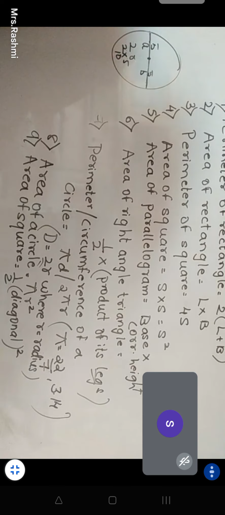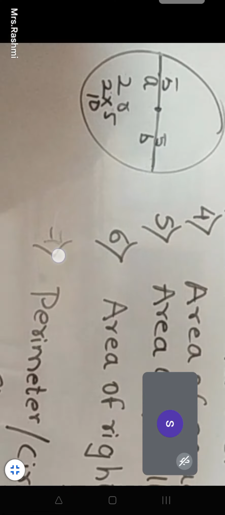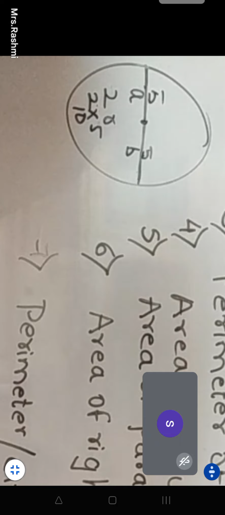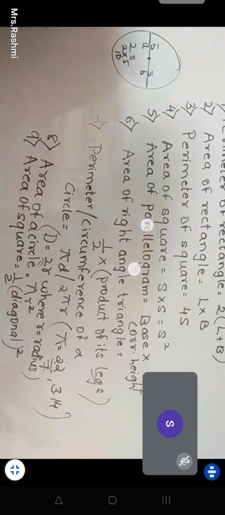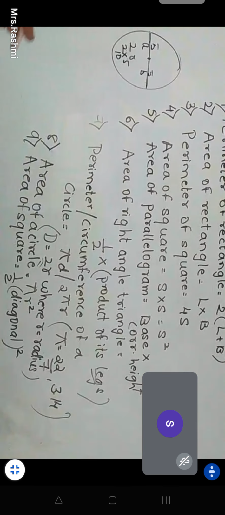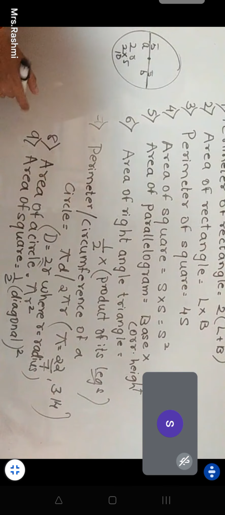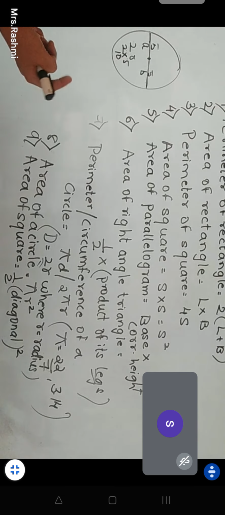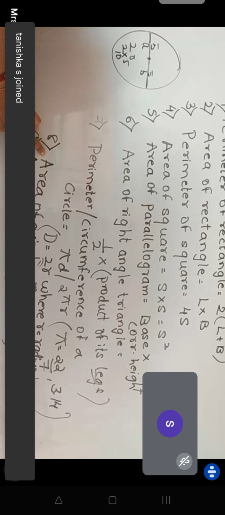Teacher, then why do we write pi d, not only d? Because that is what the formula says. There are certain proofs and theorems which you all don't have, so we will not go into detail. But if I get any small video which shows why we write it and is understandable for you, then surely I will share it. Don't worry.